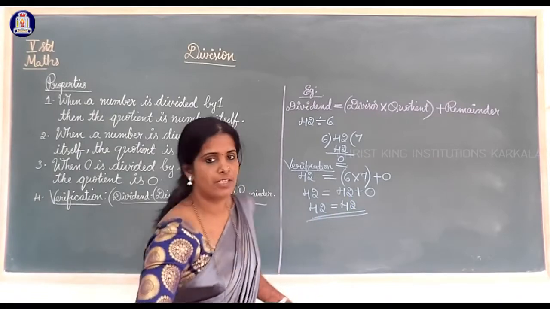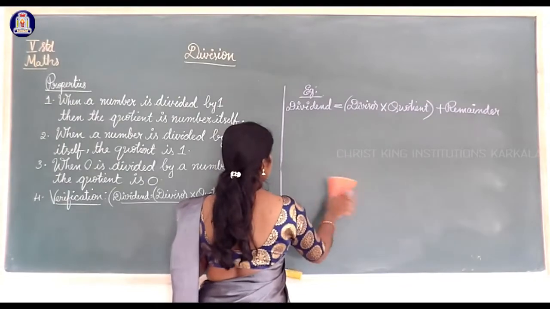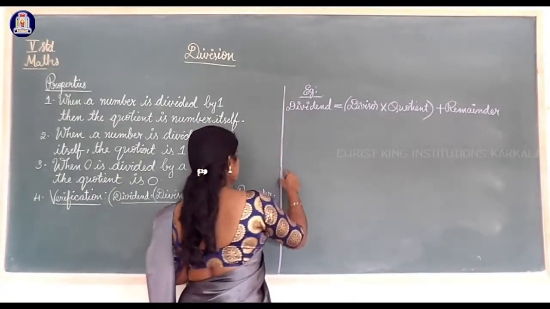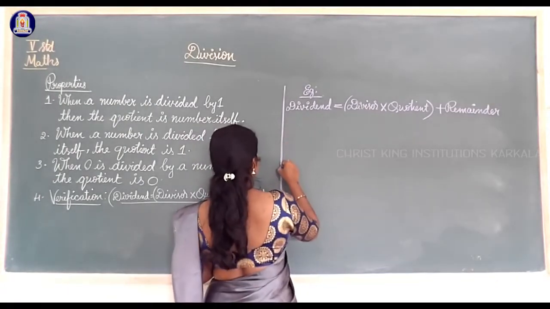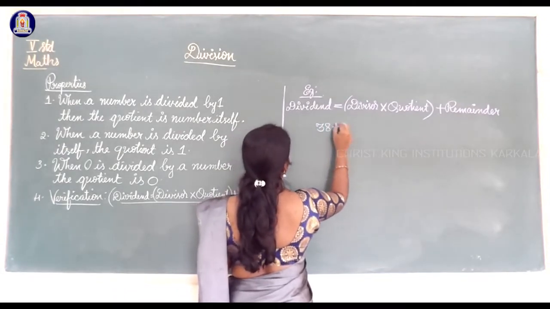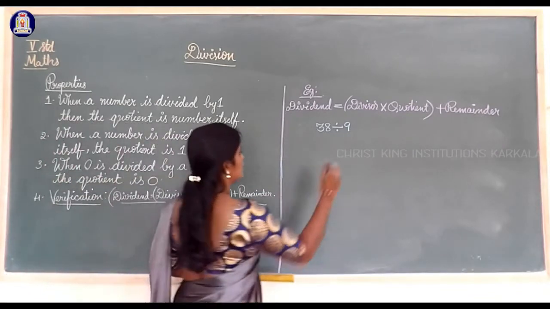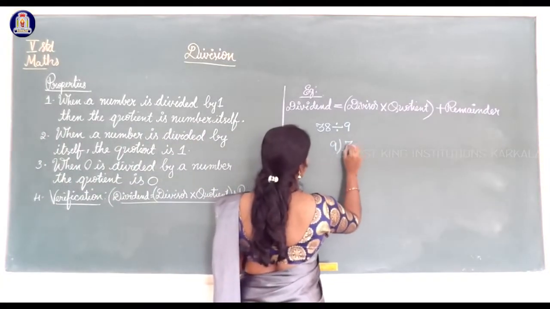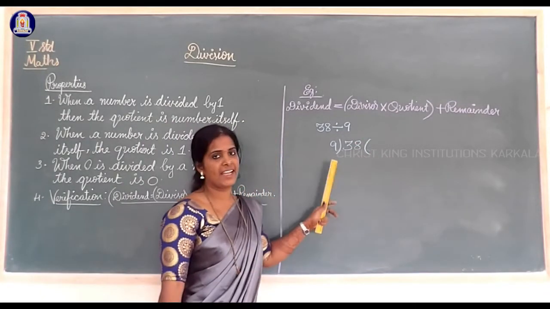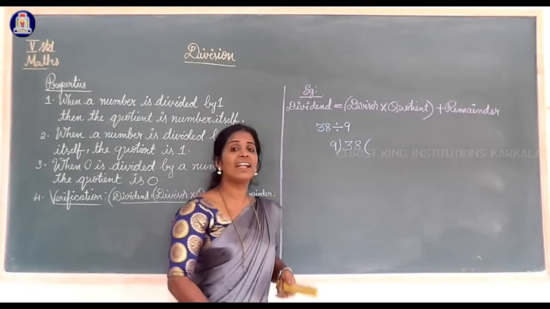One more example I will show you. 38 divided by 9. Observe carefully. Here we must use the 9 table. 9 how much are 38? In the 9 table is there 38? No, not that. So we must take that less than 38.